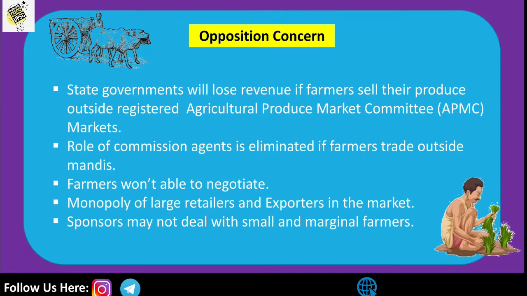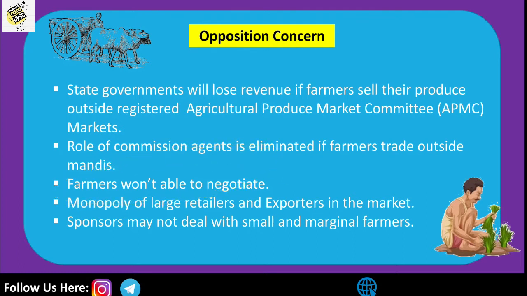And the third one is the farmers won't be able to negotiate, because we have discussed in the first act that there will be no negotiation, because the farmers will already have prefixed their amount of products and prefixed the price of the products, so they will not be able to negotiate.